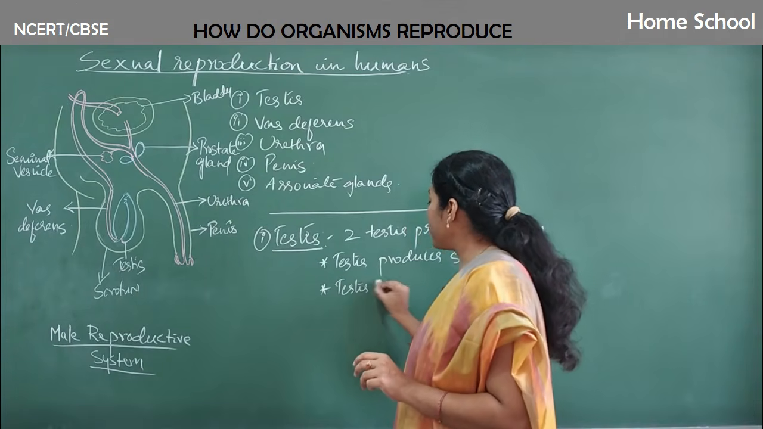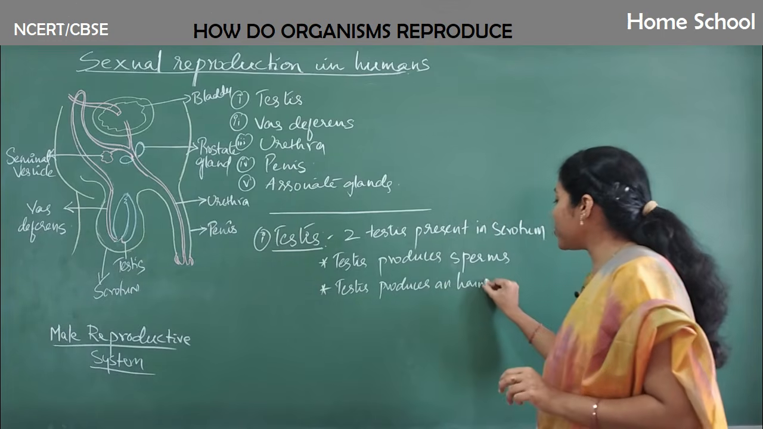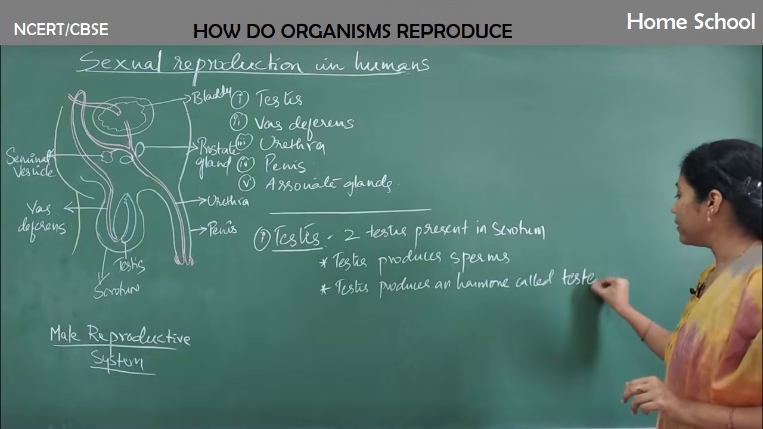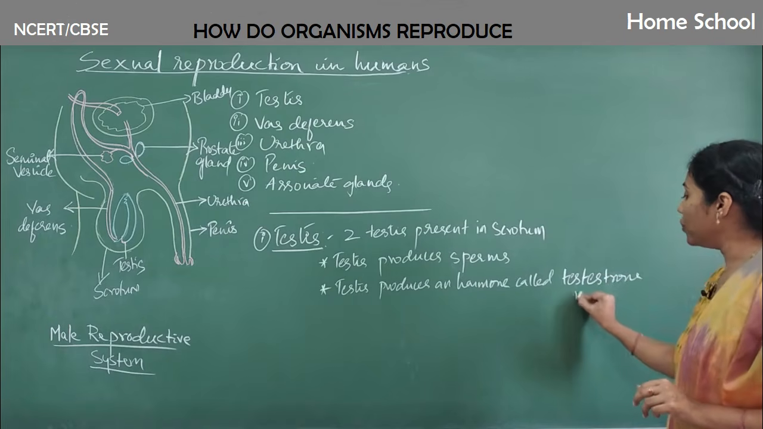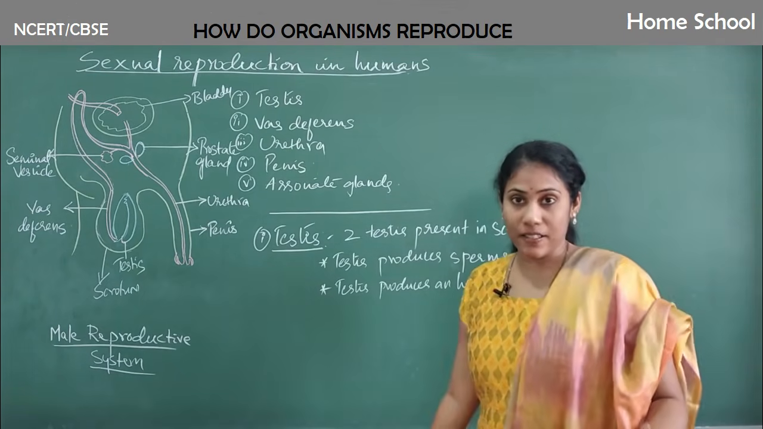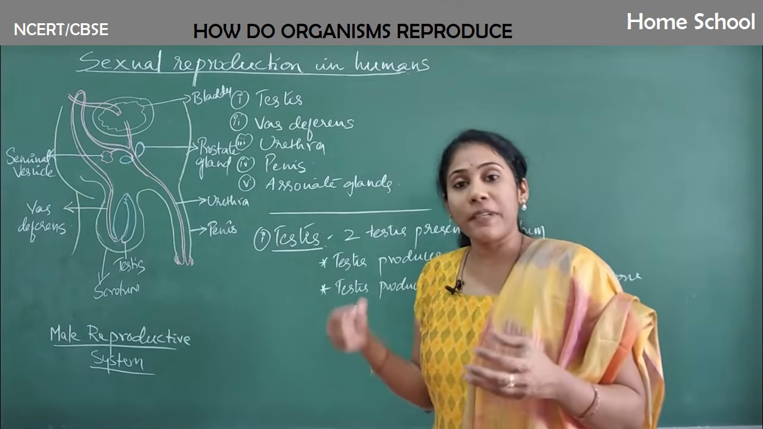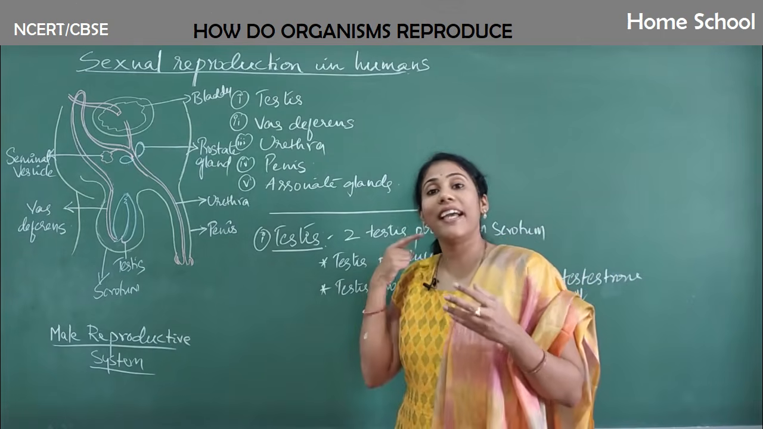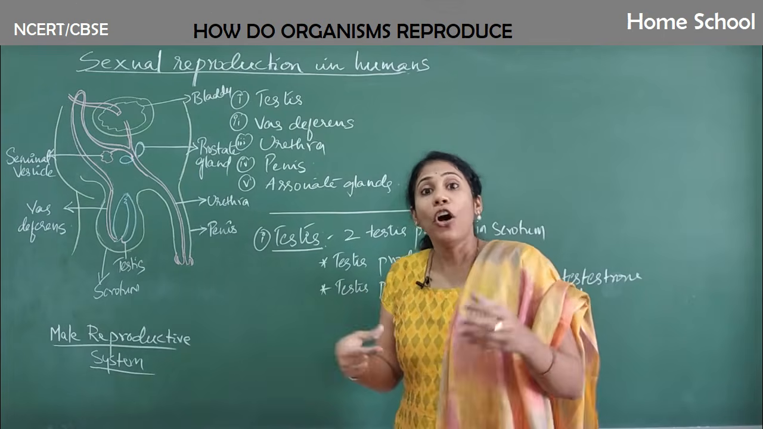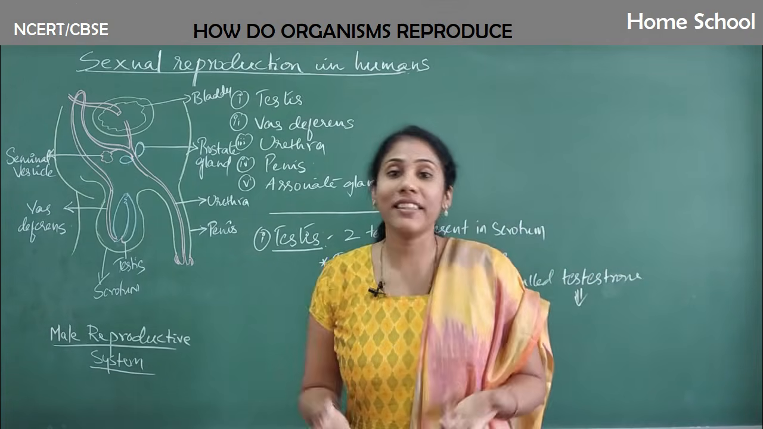And the testis also produces a hormone called testosterone, which we studied in the previous chapter. What will testosterone do? Testosterone helps in developing male sex characters. Like in males, when the reproductive organ matures, you can observe thick hair growth on the face, and their voice will crack. All these changes happen because the testosterone hormone is getting produced in their body.